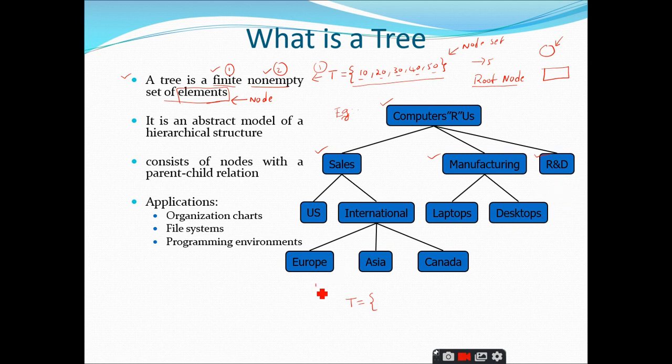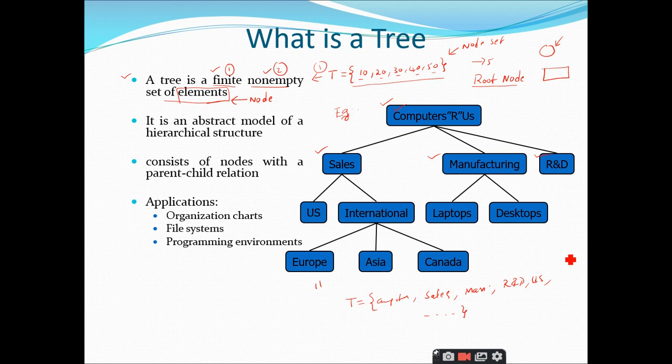Sir, 11. Are they finite in nature? Yes, sir. And similarly, the node set is non-empty. Is it right or not? Yes, sir. So I can represent this node set of this tree by writing these names, right? Every node is having a name. So I can write it as computers, comma, sales, comma, manufacturing, comma, R&D, comma, US. Like that you will write all the 11 names in this node set.